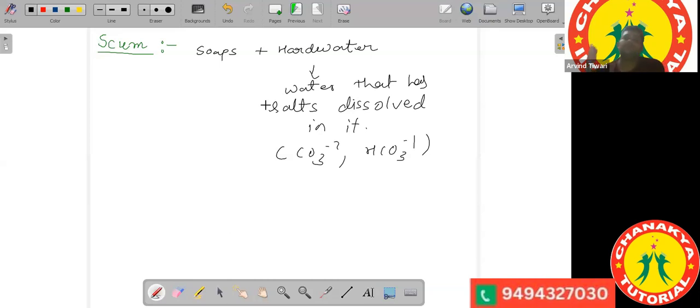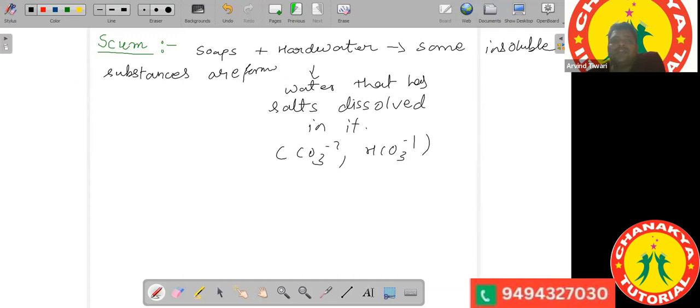So what is scum? When soaps are dissolved in hard water, some insoluble substances are formed that float on the surface of water.